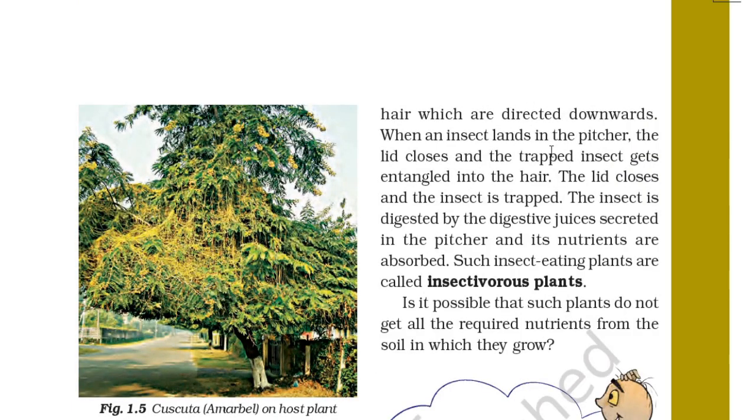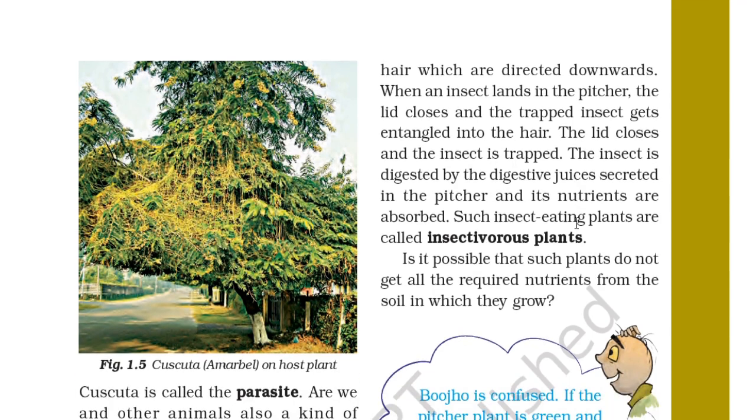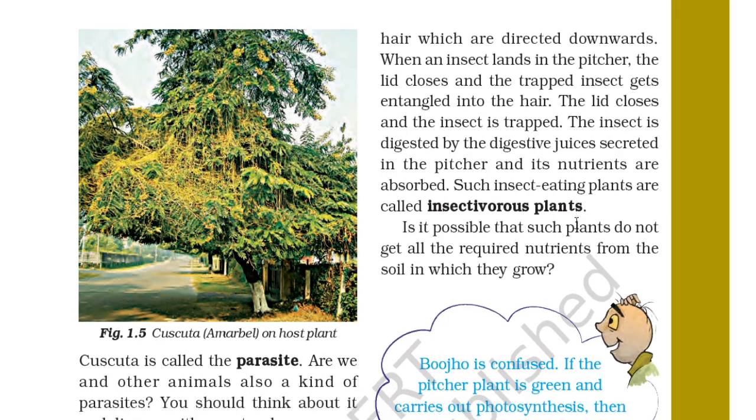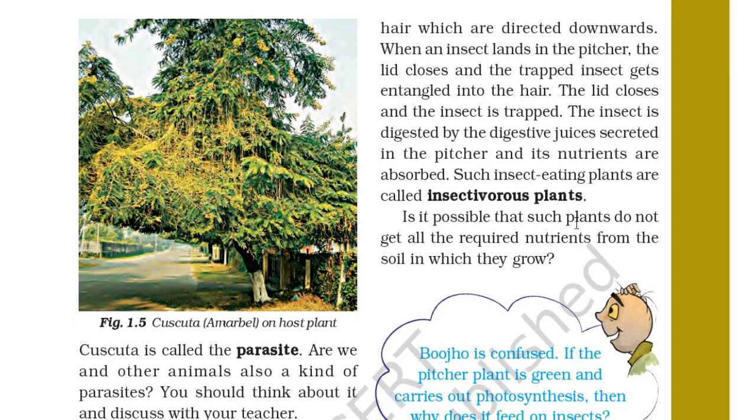So inside the pitcher there are hairs which help in trapping the insect. When an insect lands on the pitcher, the lid closes and the trapped insect gets entangled in the hair. Okay, it is very clear. The insect is digested by the digestive juice secreted by the pitcher, and its nutrients are absorbed. Such insect-eating plants are called insectivorous plants.